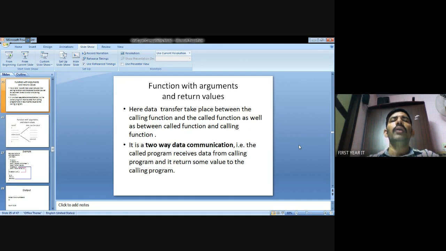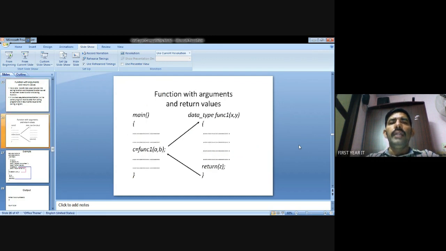That is called a function with argument and return values. This is the syntax: in the main function, you write c equals function 1(a, b). Function 1(a, b) means passing values.